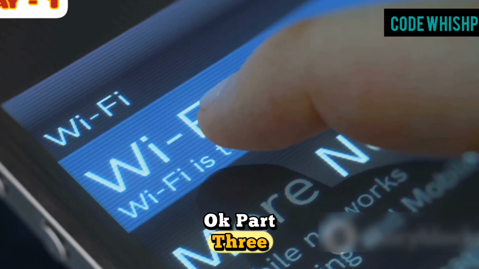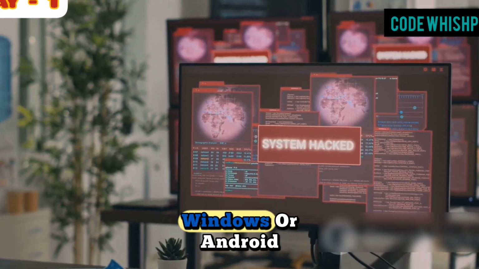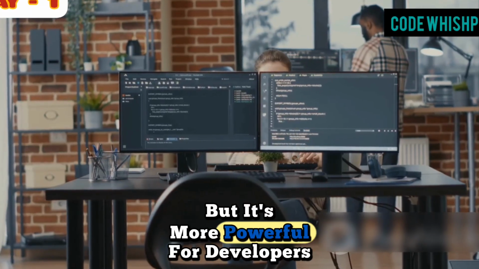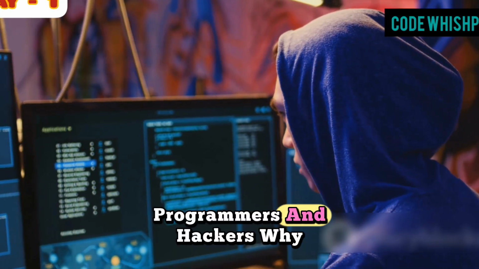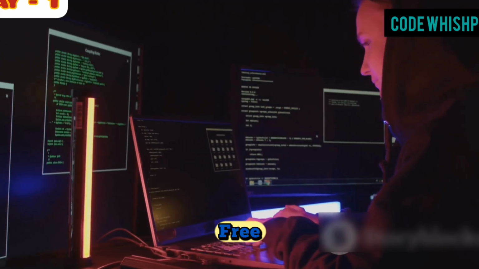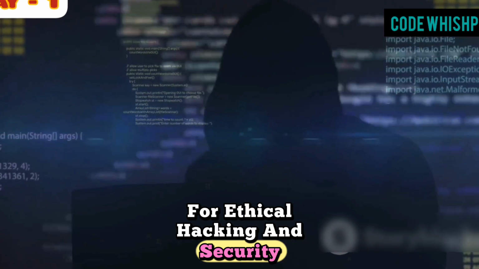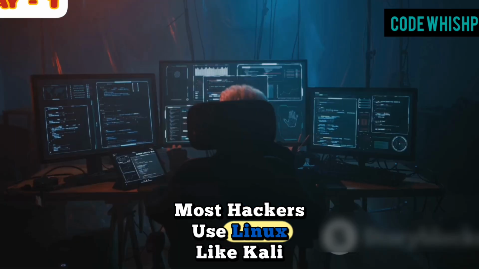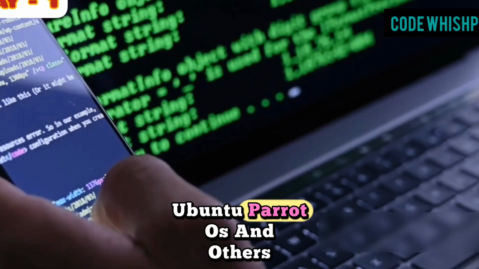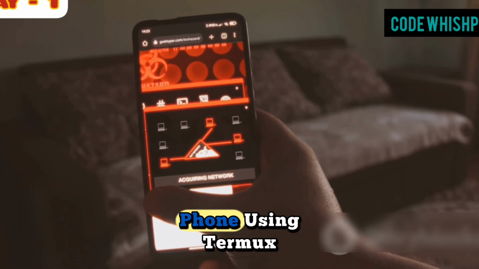Okay. Part 3. What is Linux? Linux is an operating system like Windows or Android, but it's more powerful for developers, programmers and hackers. Why? It's fast and it's open source, free, and it has thousands of tools for ethical hacking and security. Most hackers use Linux like Kali Linux, Ubuntu, ParrotOS and others. And yes, you can use Linux inside your phone using Termux.